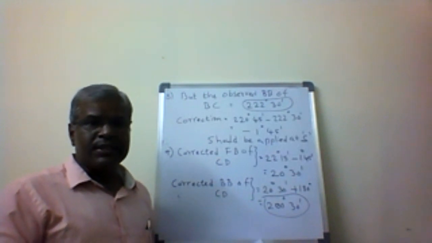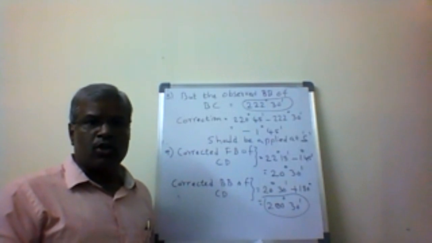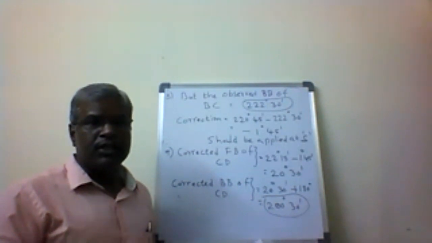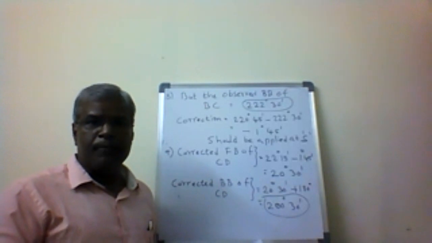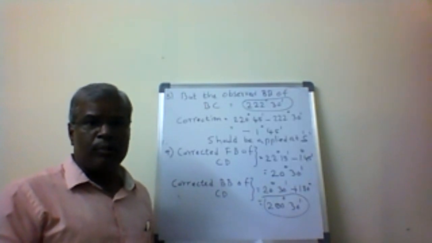After understanding local attraction, the next topic is what is meant by declination and what is meant by the dip of a magnetic needle. So for this session, we end with local attraction. In the next session, we will discuss declination and dip.